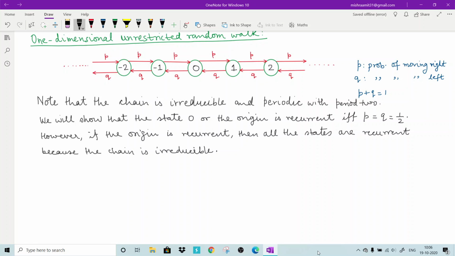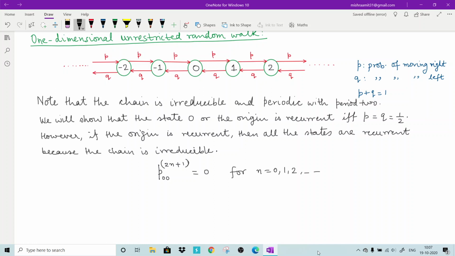You cannot return back. For returning back, you have to take 2 steps at least, or 4 steps, or 6 steps, because the period is 2. So the return is only possible in multiples of 2. That means if you take an odd number of steps, it is impossible to return. So we can say that the probability p00 in any odd number of steps will be 0 for any n ranging from 0.